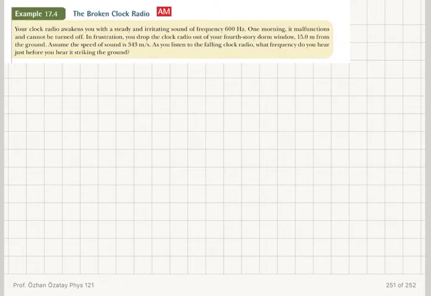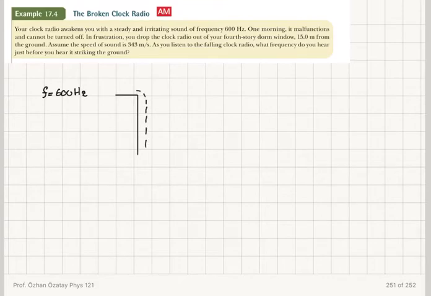Now we will look at two examples. Your clock radio awakens you with a steady and irritating sound of frequency 600 Hz. One morning it malfunctions and cannot be turned off. In frustration, you drop the clock radio from out of your fourth-story dorm window.